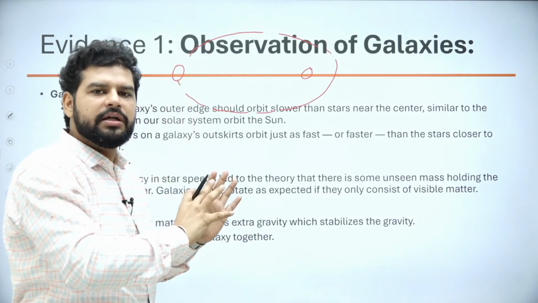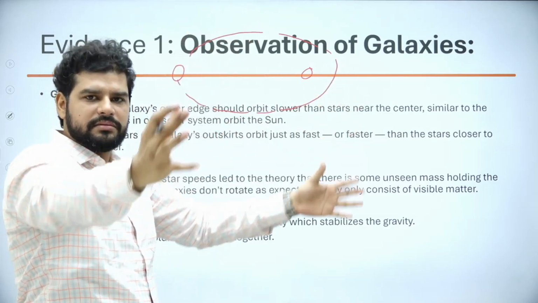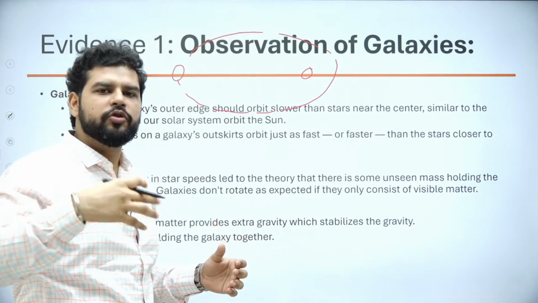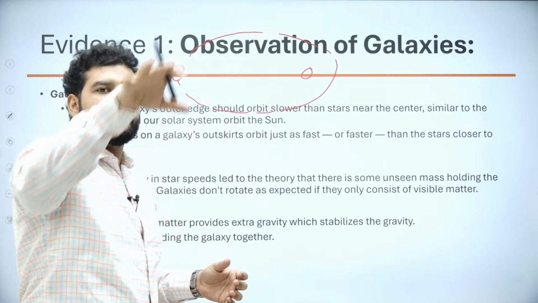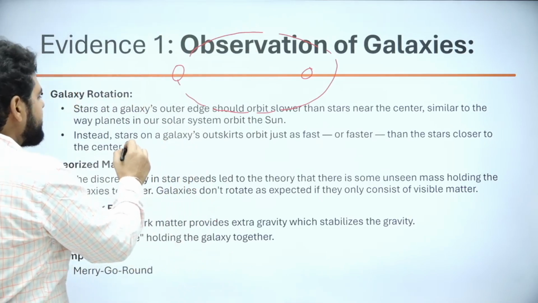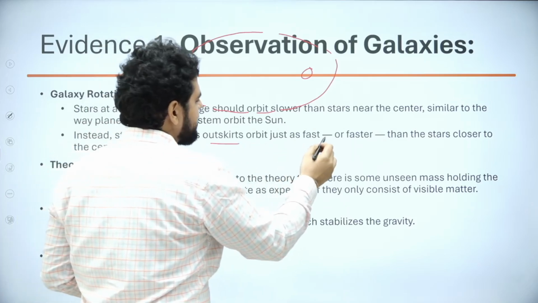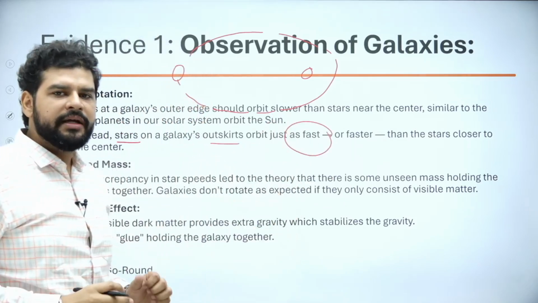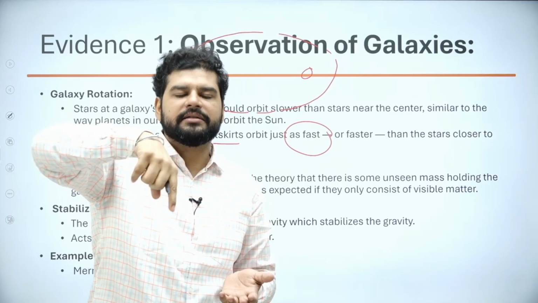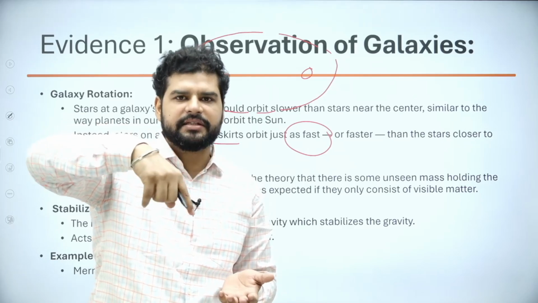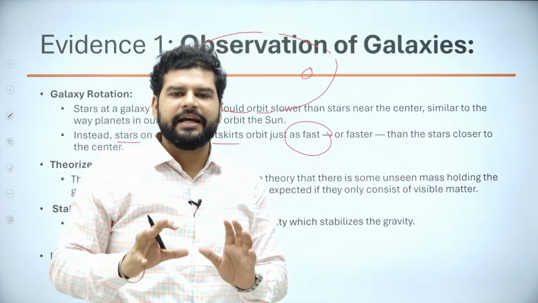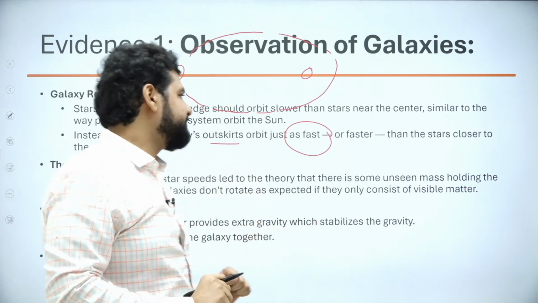So scientists thought that galaxies in the outer area of the universe, or stars in the outer area of galaxies, would do the same. They would go around their center slowly, but this was not happening, right? Instead, stars on a galaxy's outskirts were orbiting just as fast. But imagine if something is on the outside, and if you rotate the disk faster, the outside things will fall off. I'll show you one GIF which will make this clear, right?